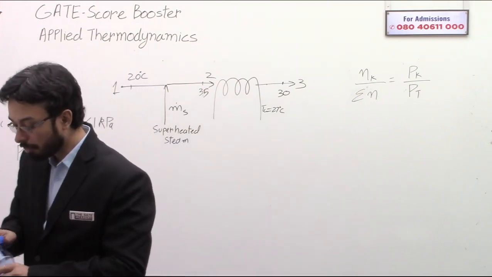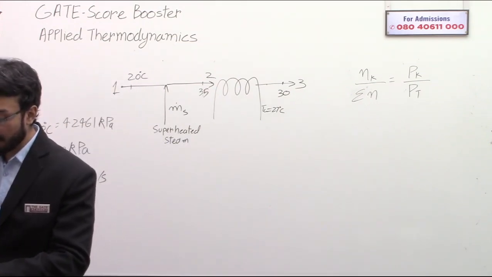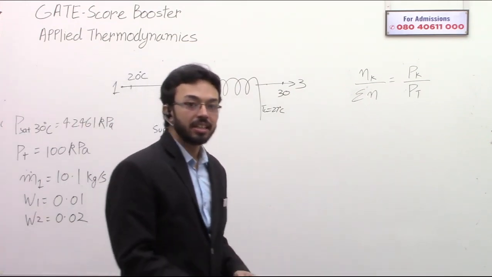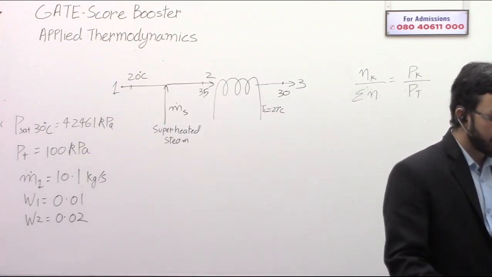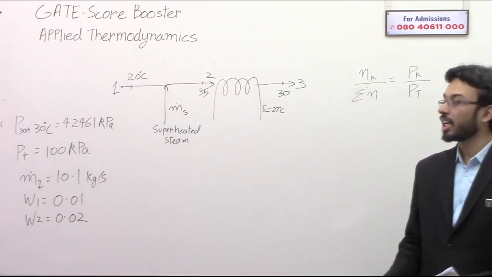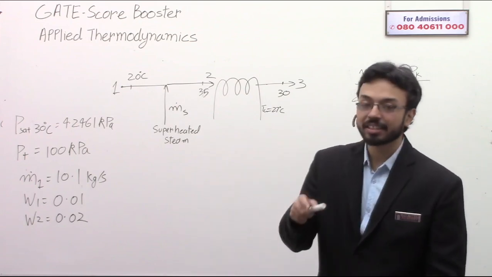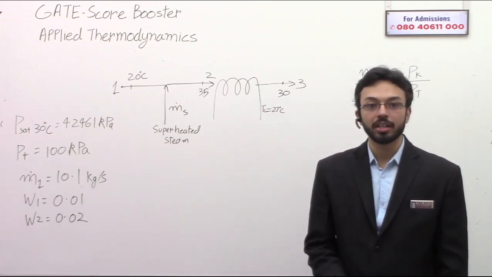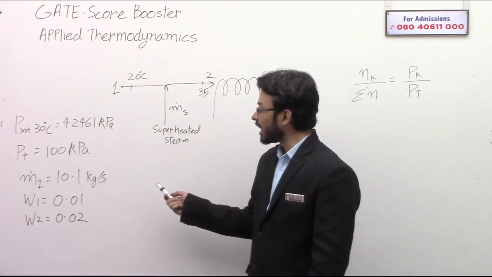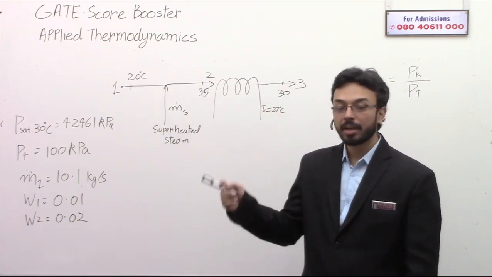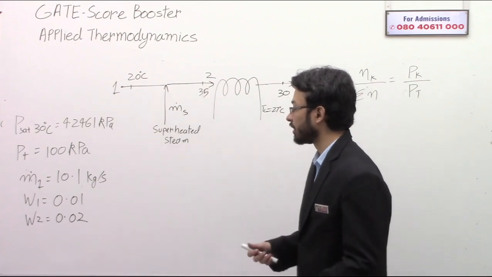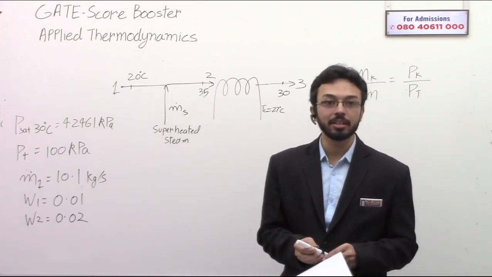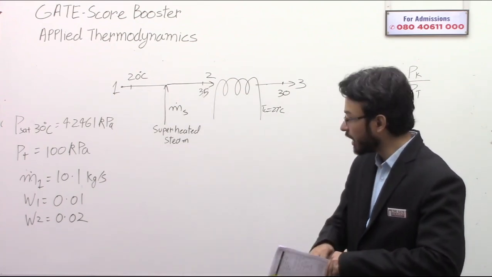So that means that 10.1 is because of the mass flow rate of the dry air plus the mass flow rate of the water vapor. Correct? Okay? Clear up to this part? So let's see.